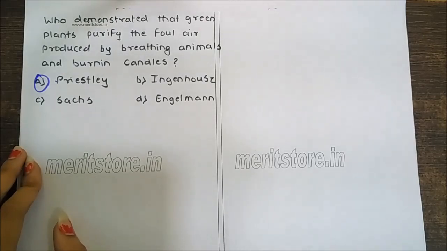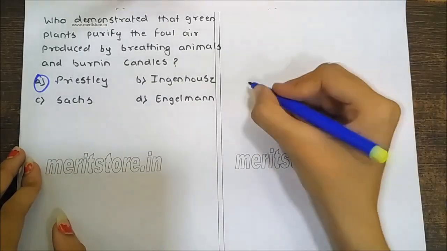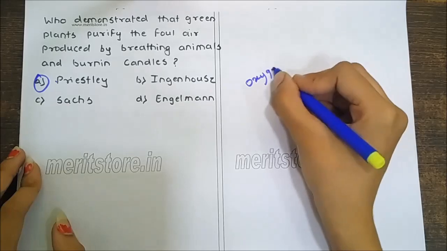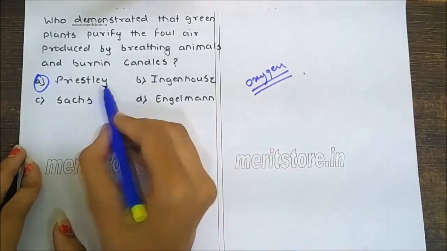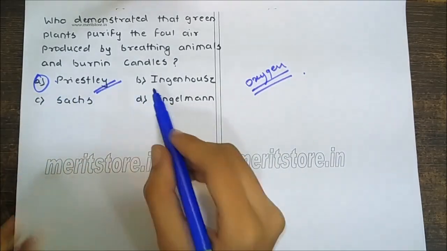However, when he placed a mint plant in the same bell jar, he found that the mouse stayed alive and the candle continued to burn. Priestley hypothesized that foul air or phlogiston produced during burning of candles or animal, that is mice, respiration could be converted into pure air or dephlogiston by plants, that is mint. In 1774, Priestley discovered oxygen. So the correct answer is option A, Priestley.